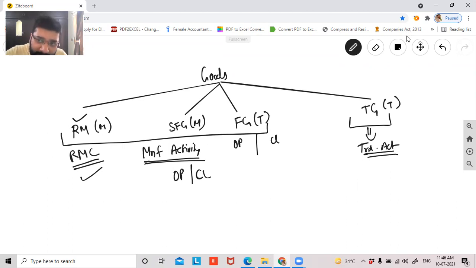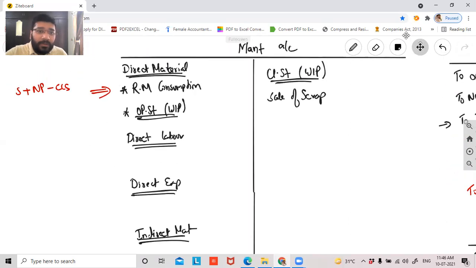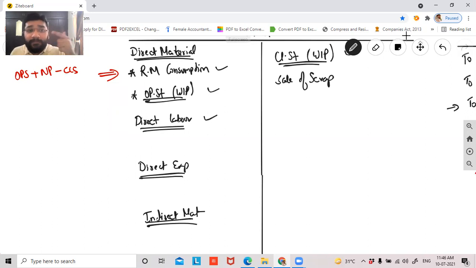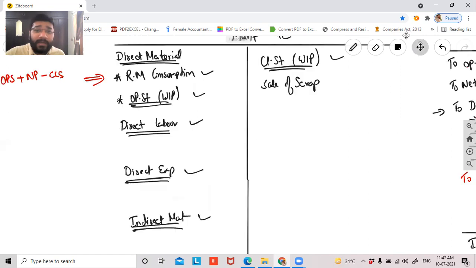Yes, sir. Now let's come back to the format. When I talk about direct material, you'll be recording only 2 things here. One is the raw material part, another is WIP. So raw material consumption, as I said, and WIP opening here, closing here. Then you record your direct labor, which means the amount that I give to my worker who's directly involved in the process of manufacturing. And then you record your direct expenses, indirect material, indirect labor, and indirect expenses. All these you record.